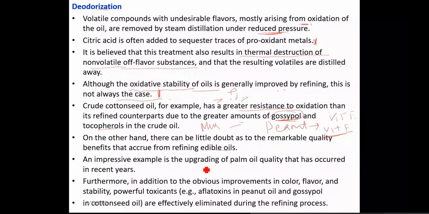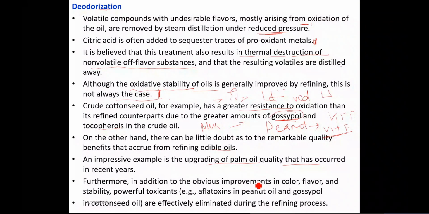An impressive example is the upgrading of palm oil quality. Freshly expressed palm oil is completely red in color, but the filtered, refined palm oil you get in the market nowadays is completely white, due to the removal of these compounds. So this process gives an improvement in color, flavor, and stability. Also, sometimes if you have stored peanut, aflatoxin may grow, or gossypol.